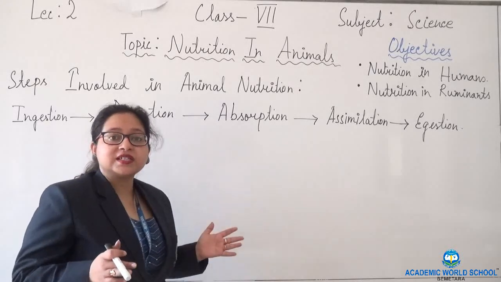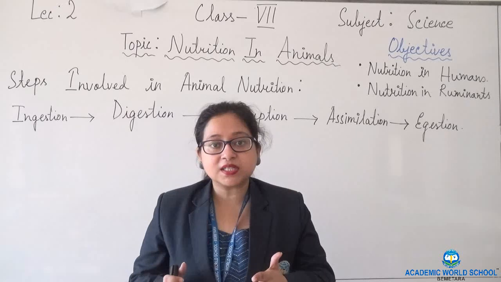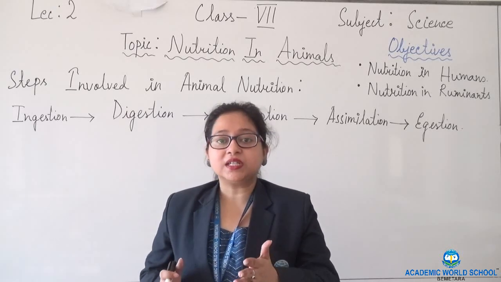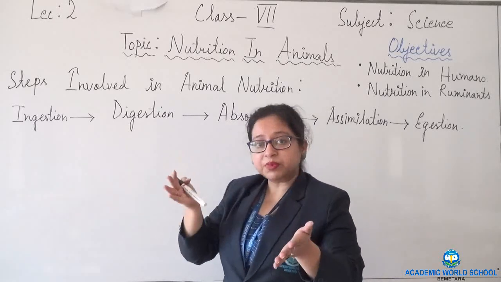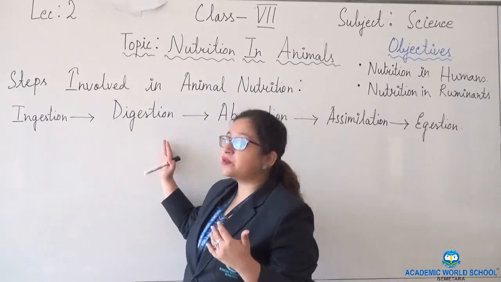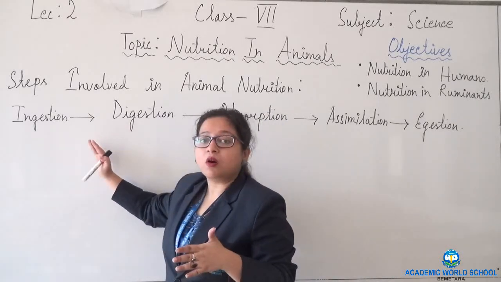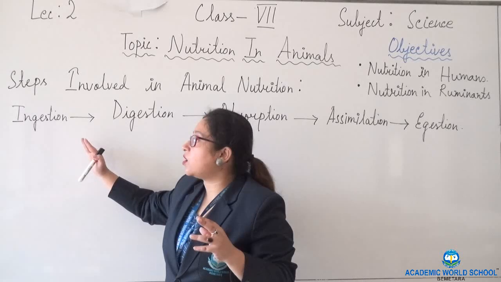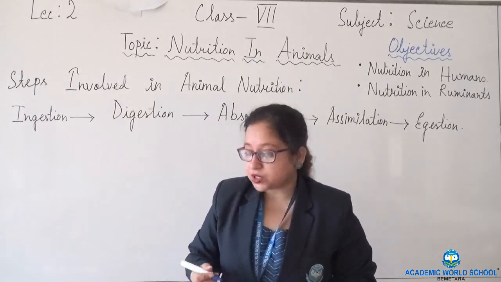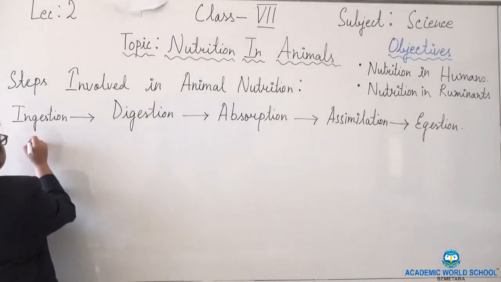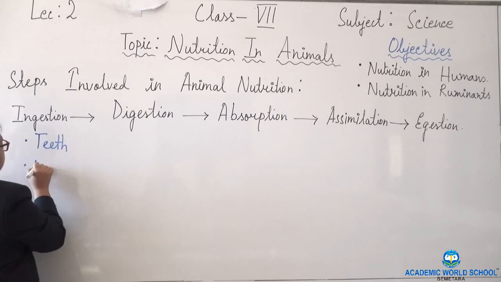Now, in the first lecture, we started with nutrition in humans and we reached till half of it. So, just before I start with the continuation, whatever we have done for digestion in humans, what are the organs or parts associated with ingestion? The parts associated with ingestion are teeth and mouth.